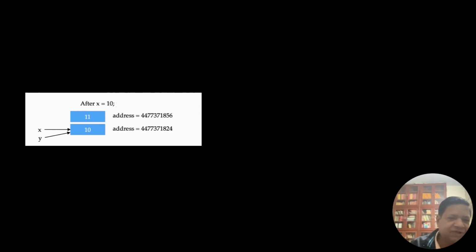So let's look at some more examples. Okay, so x is 10. So 10 is stored here. You see 10 is stored here. Now it has an address. So x is pointing to 10, so x will basically be this address. Now I say y equal to x. What does y equal to x mean? So y will point to the same object 10. Okay. Now can you see the difference between C and Python?